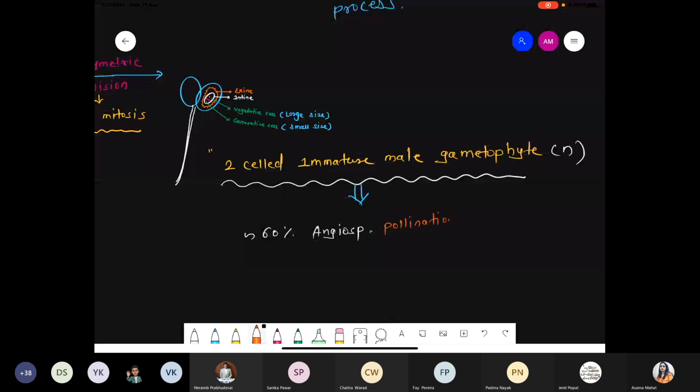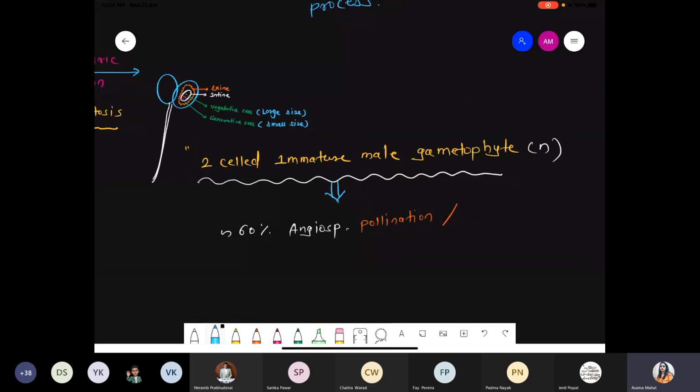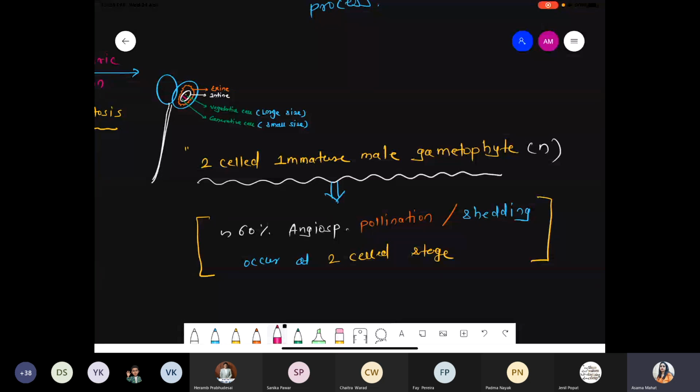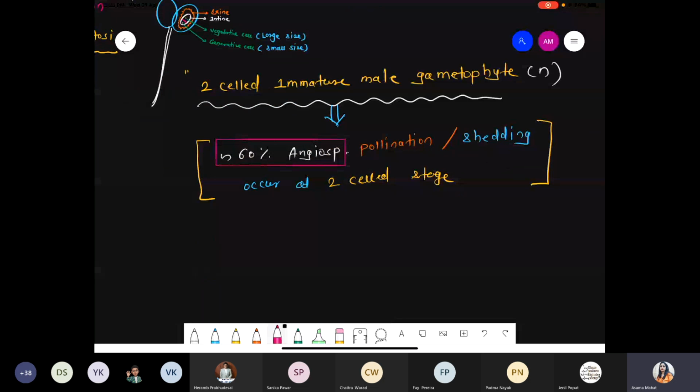Pollination, or in NCERT, the word given is shedding. Pollination, also called shedding, occurs at the two-celled stage. Important one: out of 100% of angiosperms, approximately 60% release pollen grains when the pollen is at the two-cell stage. And you know very well how they get released.